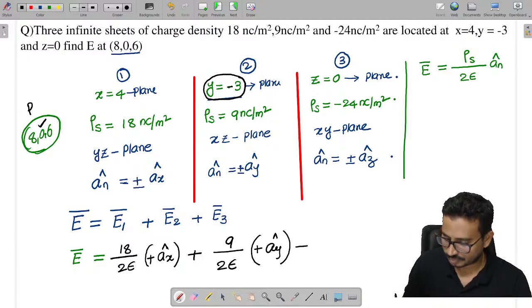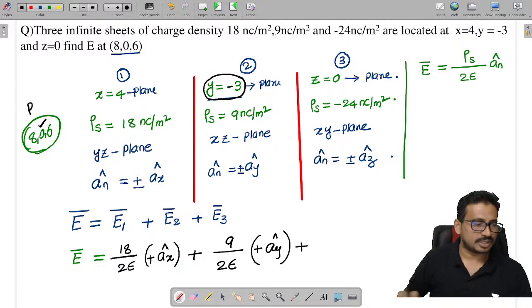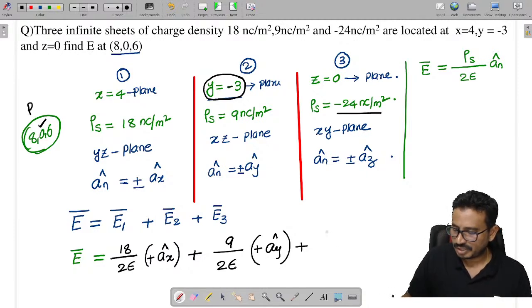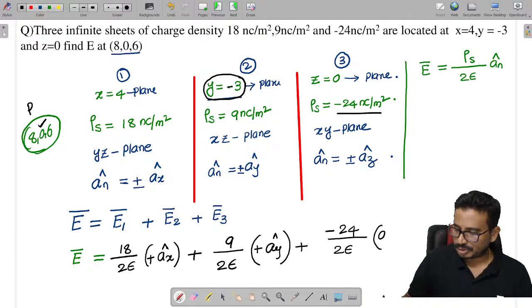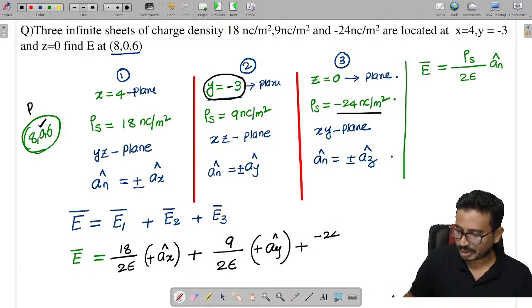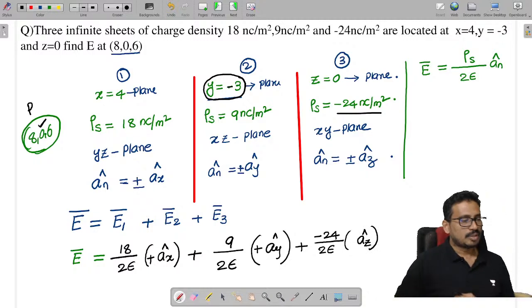Next, the third charge is given as a negative charge, that is minus 24 by 2 epsilon into a_n cap, which is equal to a_z. So it is minus 24 by 2 epsilon into a_z.